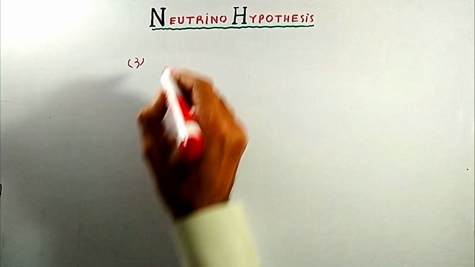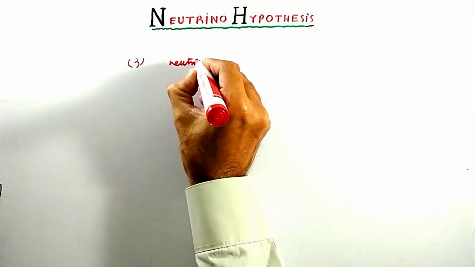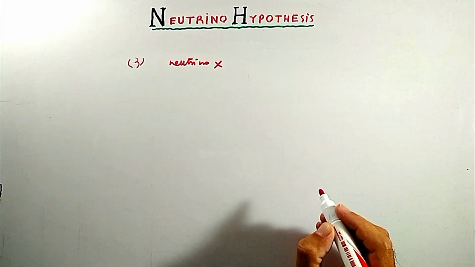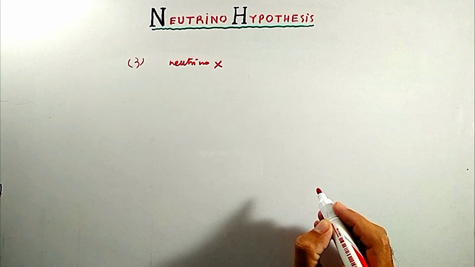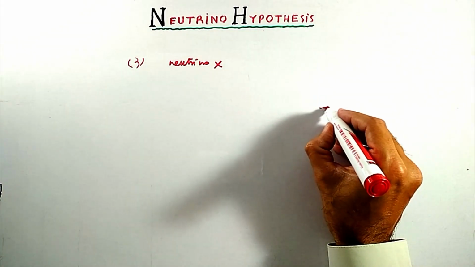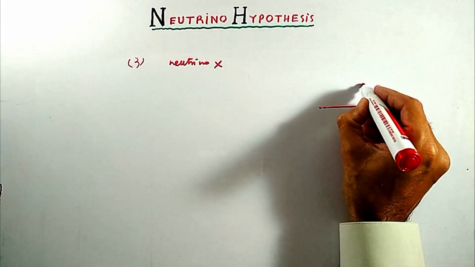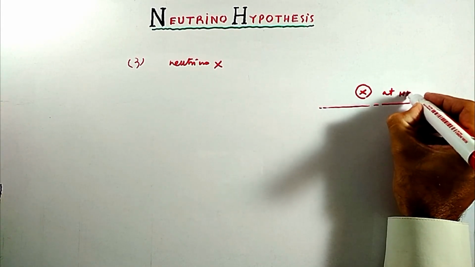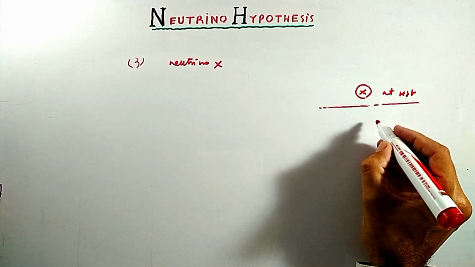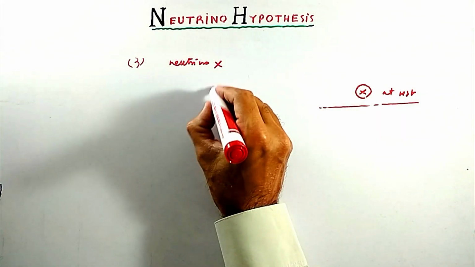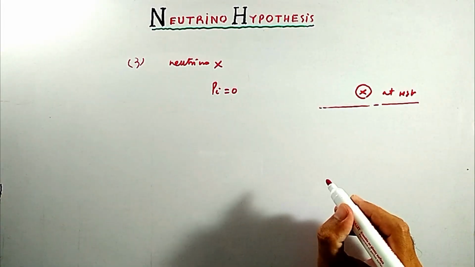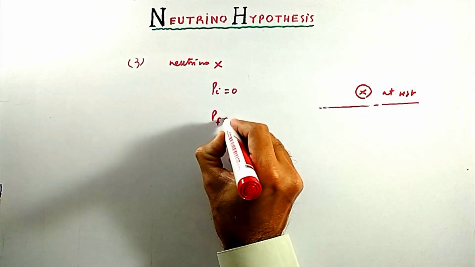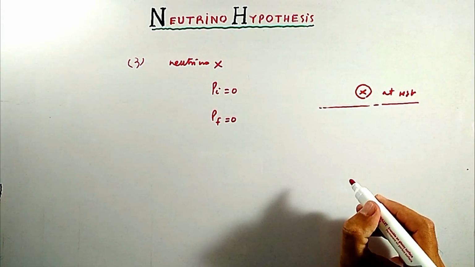Third anomaly is that if we say that no neutrino particle is present, then it is also the violation of law of conservation of linear momentum. Let us see. If we say that before beta emission, parent nucleus X is at rest, then initial linear momentum of this system, which is equal to Pi, is equal to 0. Now, according to law of conservation of linear momentum, final momentum Pf should be equal to 0.